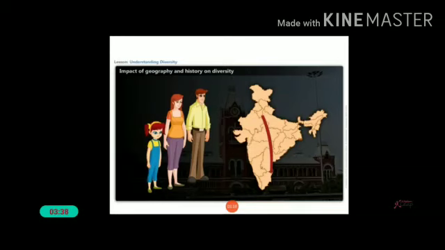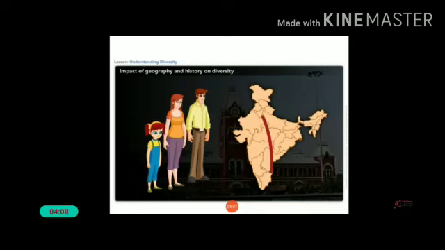Similarly, diversity also came about when people adapt their lives to the geographical area in which they live. For example, living near the sea is quite different from living in a mountainous area. What are the changes? Food habits are entirely different. Coastal area people eat seafood, but the mountain people prefer vegetables.